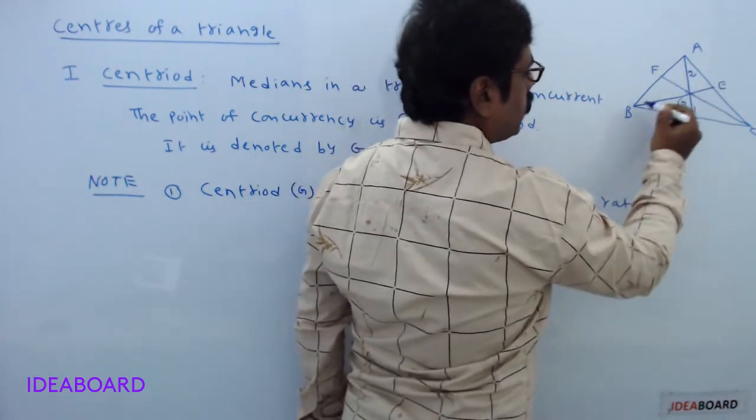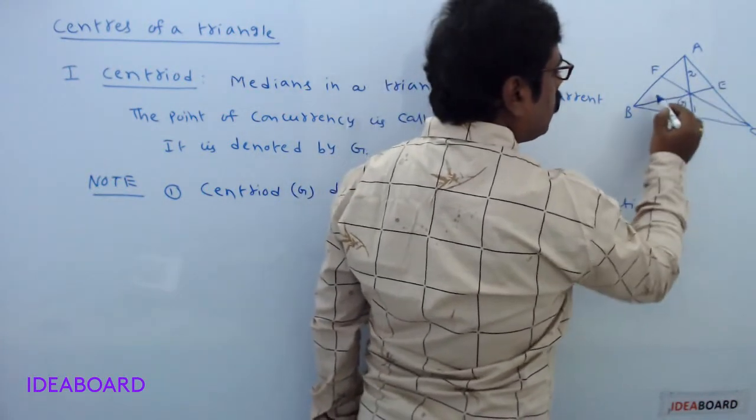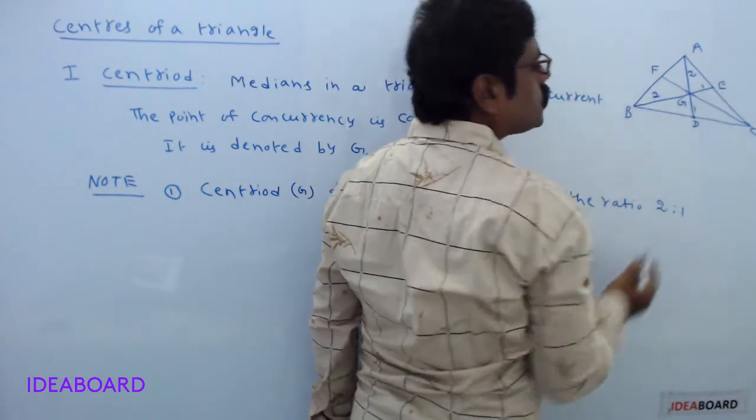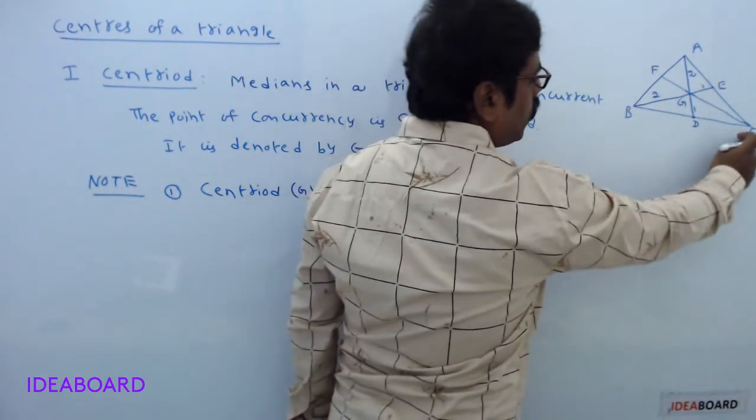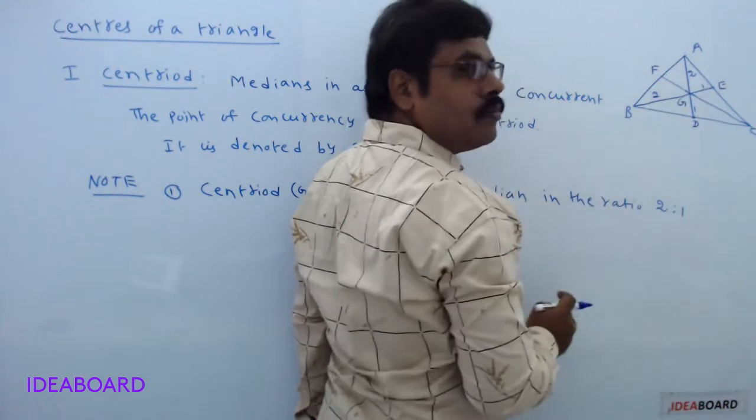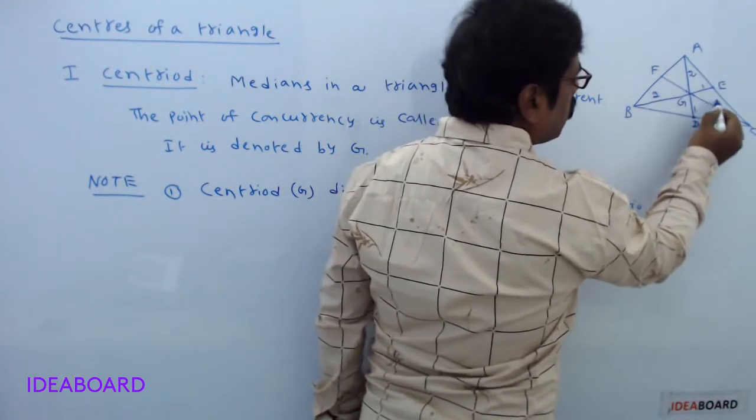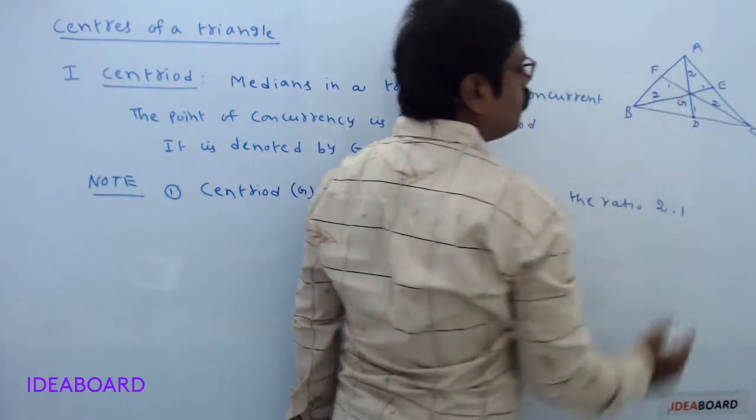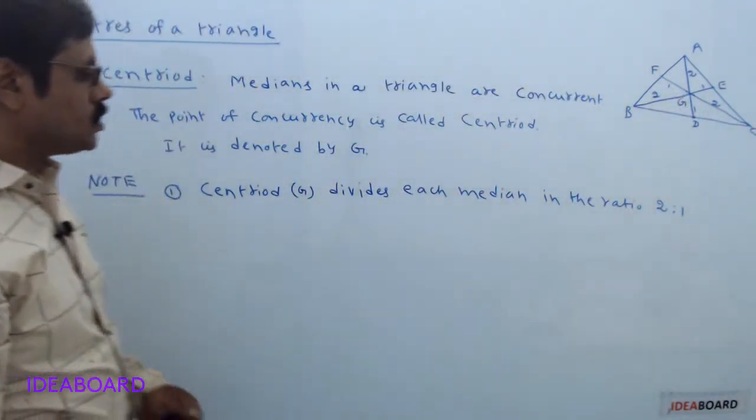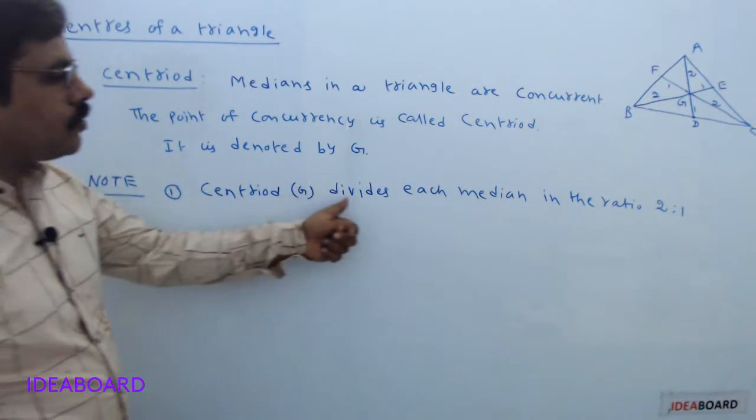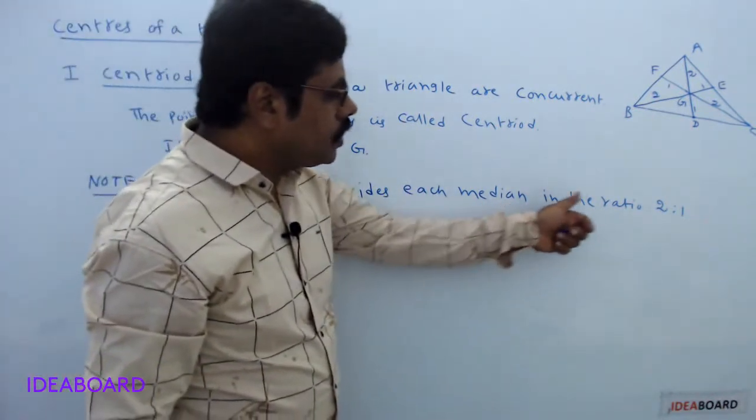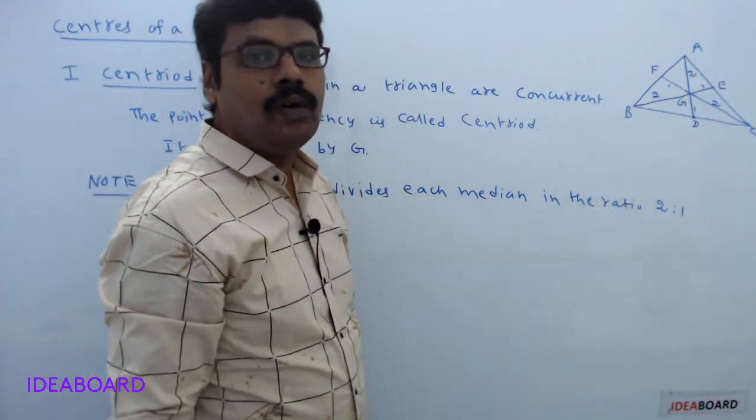Next, G divides the median BE in the ratio 2:1. Now here CF is also a median. Centroid G divides this median in the ratio 2:1. So what is the first property? Centroid divides each median in the ratio 2:1.